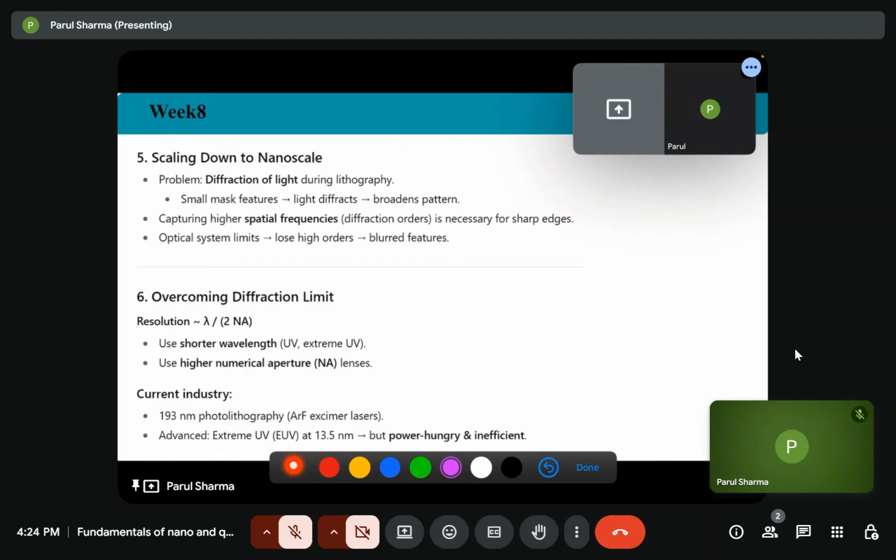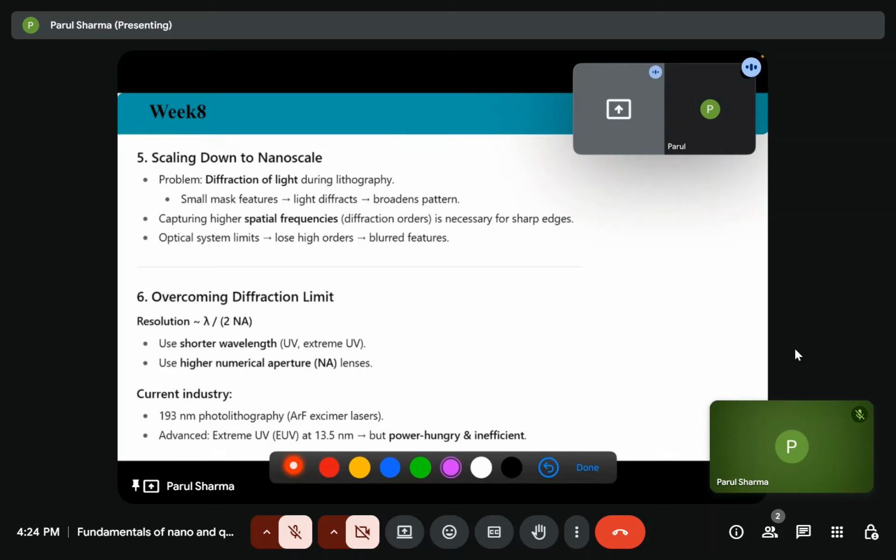When we scale down our structure to the nanoscale, the problem starts coming. That is because of the diffraction of light. So if we have a small feature, then light will diffract, and it will broaden the pattern.